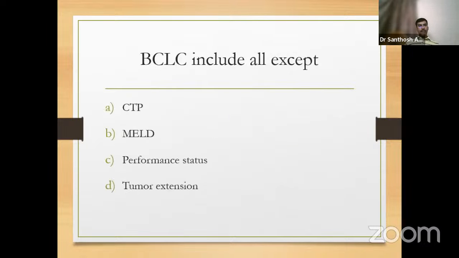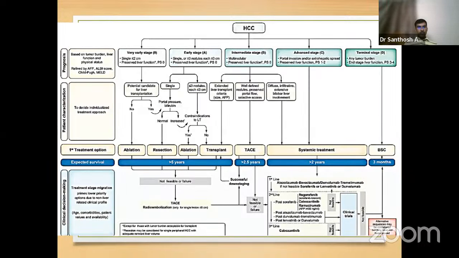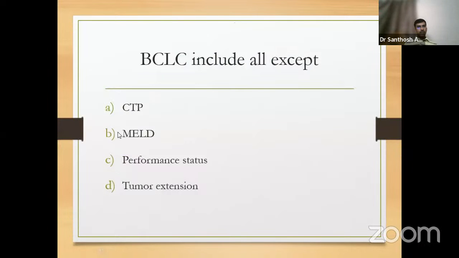Moving on to the next question: the Barcelona Clinic Liver Cancer staging system for hepatocellular carcinoma includes all of the following except. The options given were Child-Turcotte-Pugh score, Model for End-stage Liver Disease, performance status, and tumor extension. This is a straightforward question. The answer is that the MELD score is not included.